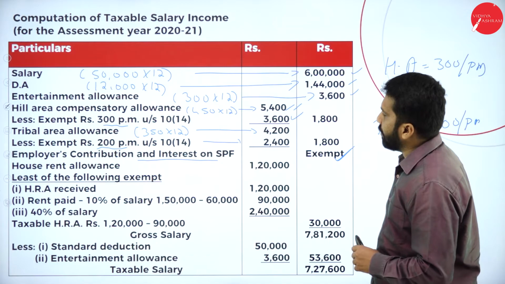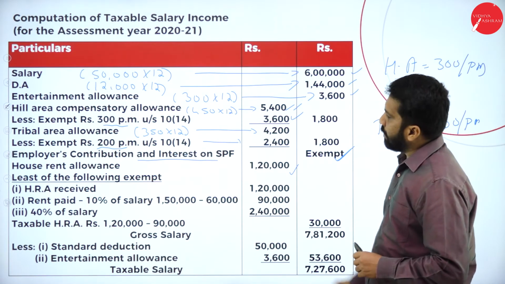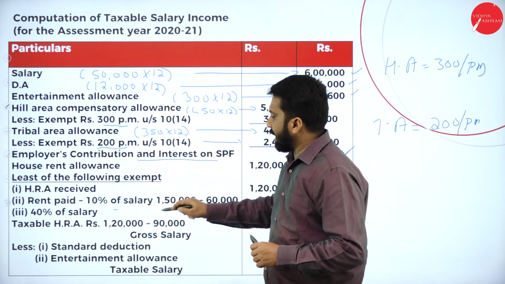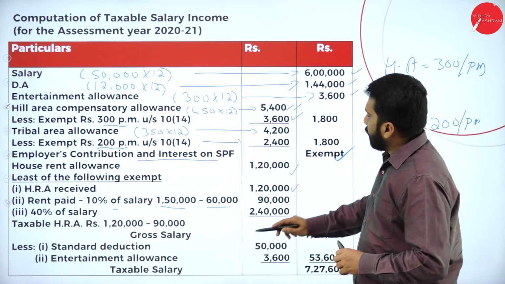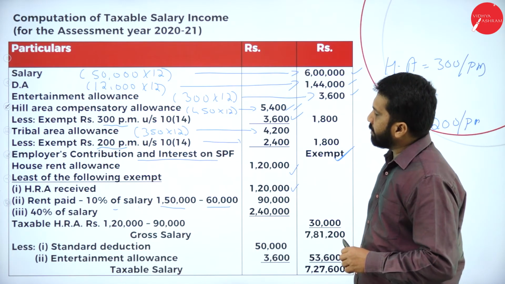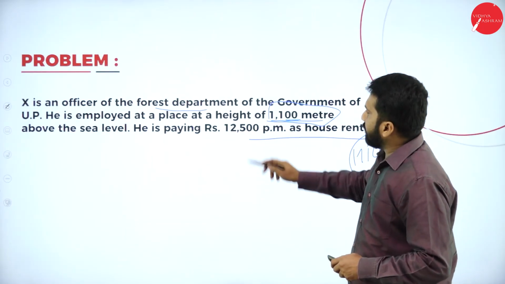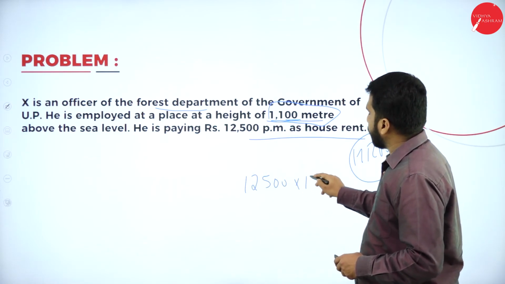House rent allowance. Now, actual received is how much? 1,20,000. Actual received 1,20,000, and 10% of your salary minus 60,000. Now, from your rent paid minus 10% of salary, I'll go back to your question. Rent paid is how much? 12,500 multiplied with 12.